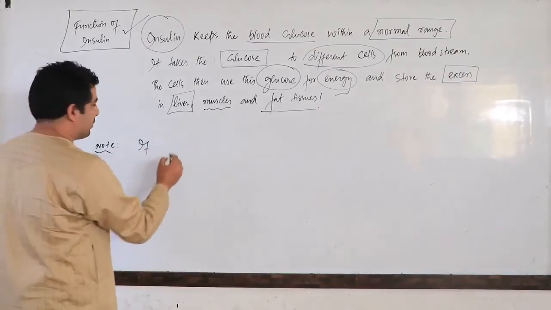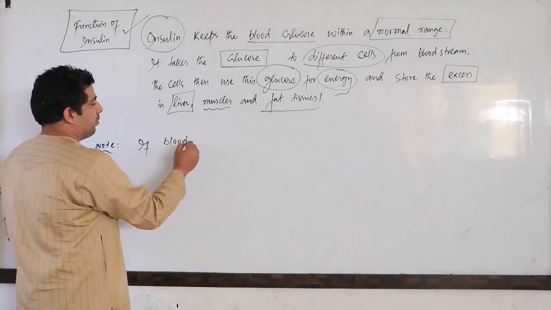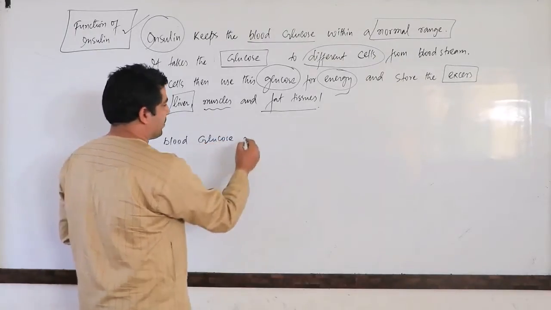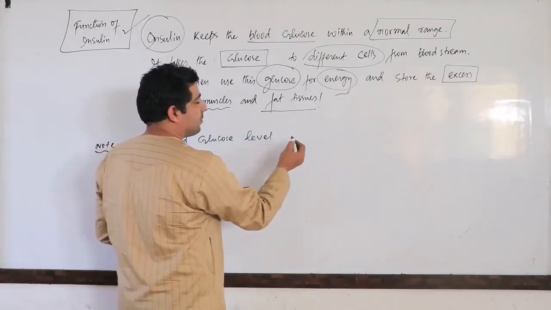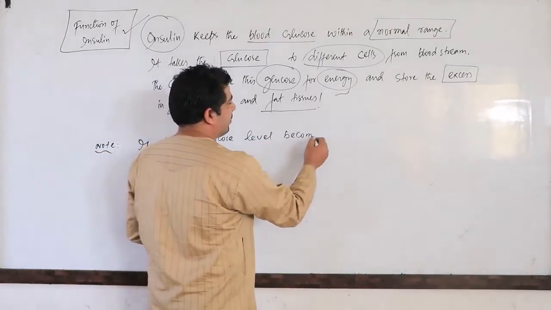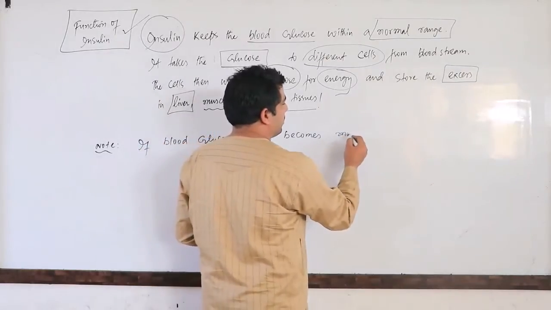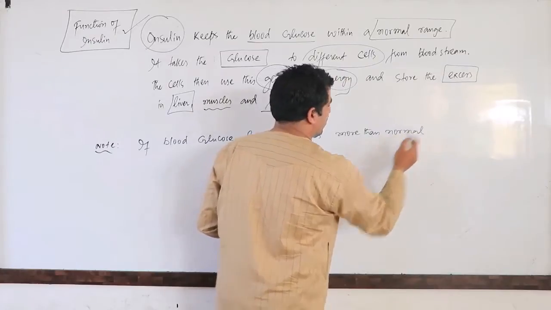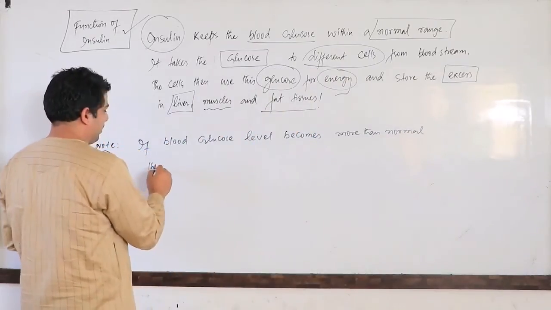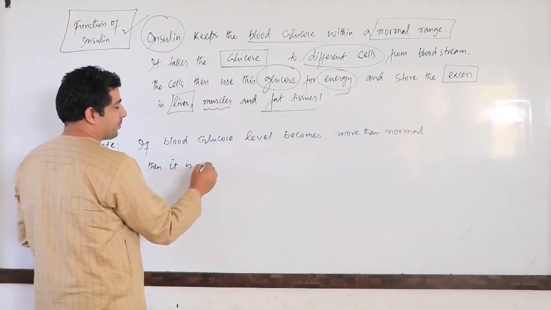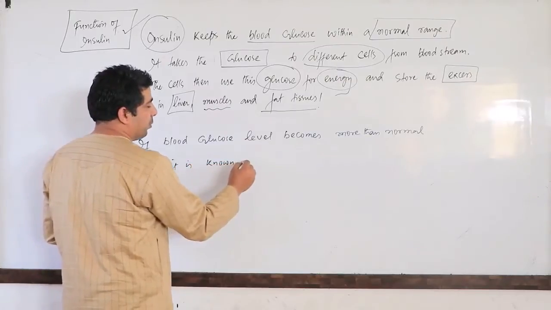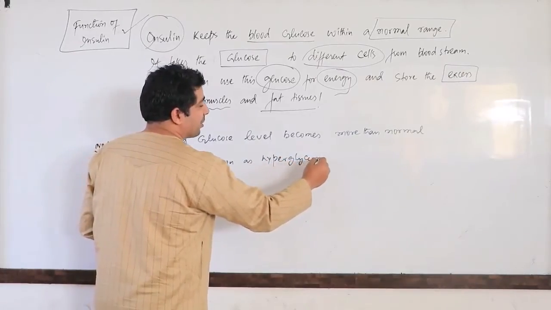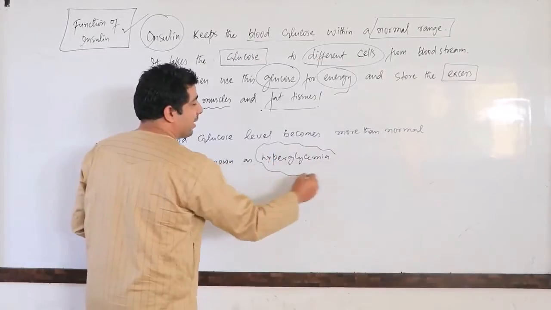If blood glucose level becomes more than normal, then it is known as hyperglycemia condition. So this is your hyperglycemia.